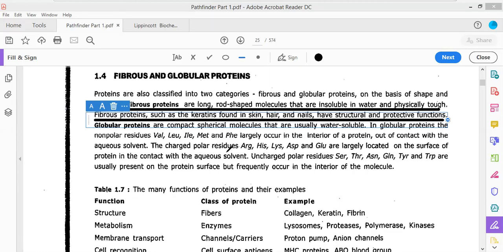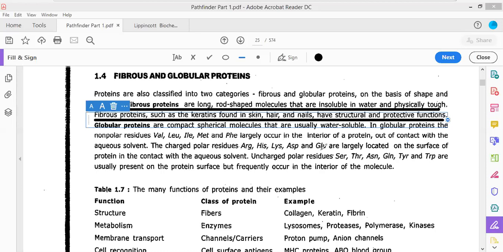The charged polar amino acid residues, arginine, histidine, lysine, aspartate, glutamate, these are all charged amino acid residues. Charged means they are positively charged or they are negatively charged. You can easily say that arginine, histidine, and lysine are positively charged. They are basic amino acid residues.